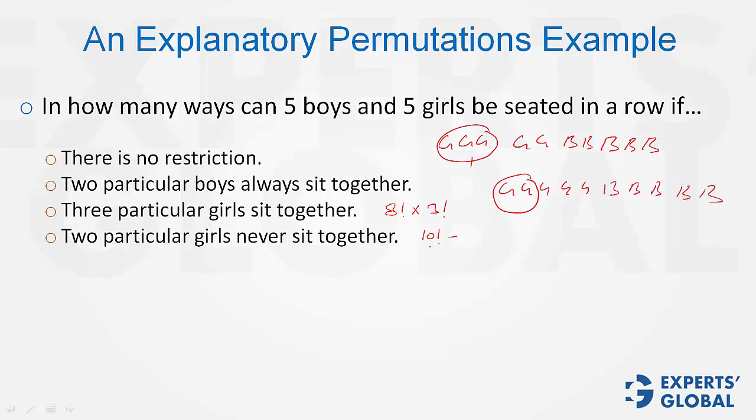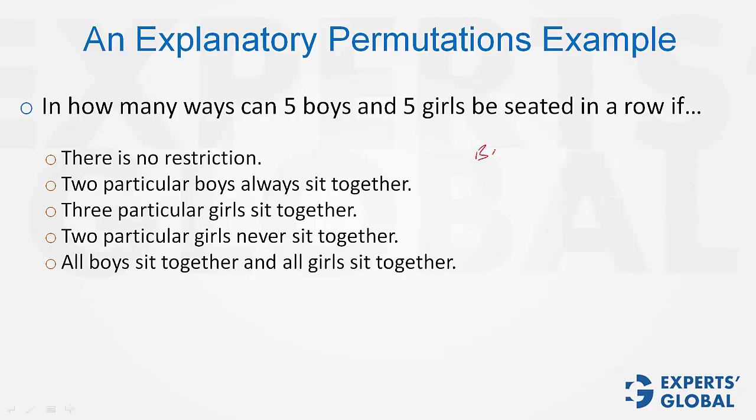Then from the total cases, 10 factorial, we are subtracting cases where these 2 girls are together. They would be together in 8 elements here plus 1, 9 factorial, and these 2 can be shuffled in 2 factorial ways. So they are going to be together in these many ways. And if we subtract this number from the total, we are going to get the number of cases when they are not together. Look at this.